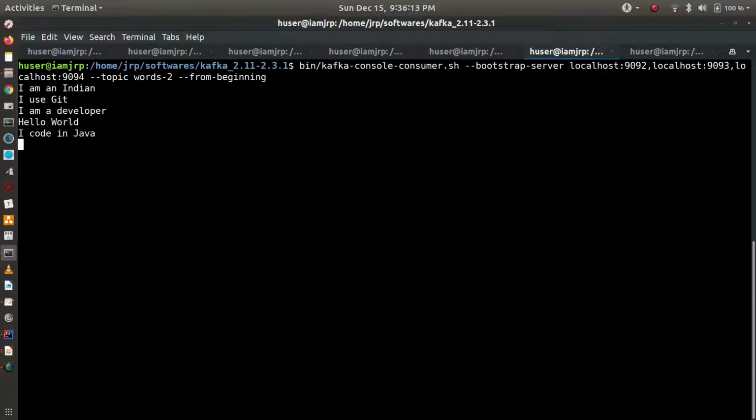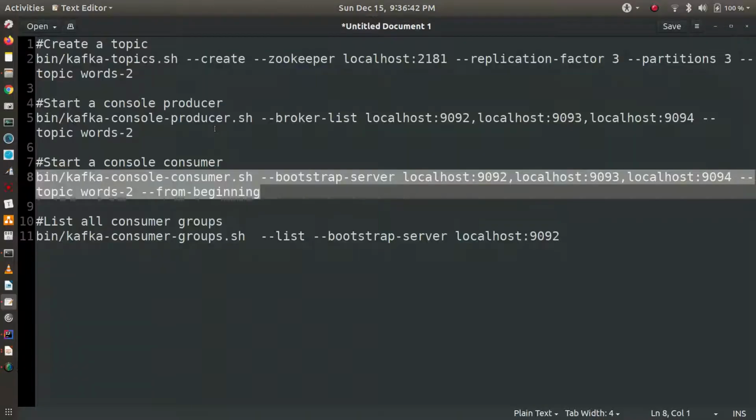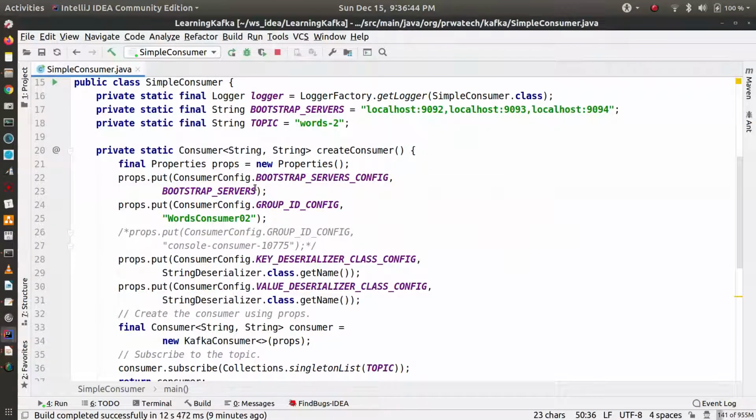If ordering is important for you, then what you can do is keep one partition inside a topic, so that any consumer reads the data in order, because ordering is maintained within a partition, not across the partitions. Okay, so this is one consumer, and this is also one consumer. This is also running in the terminal, we can see.